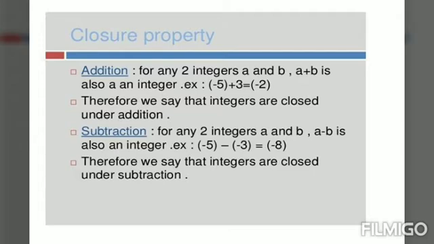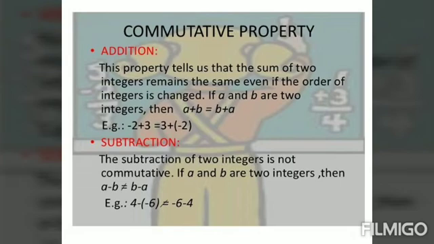Next, we are going to see the property number 2. Can anybody tell me what is the next property we are going to see now? The next property we are going to see now is, yes, commutative property of integers under addition and subtraction.